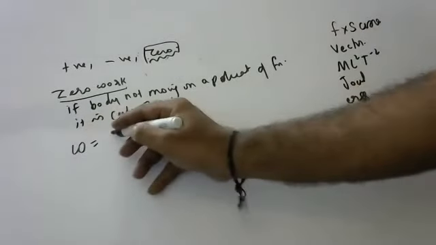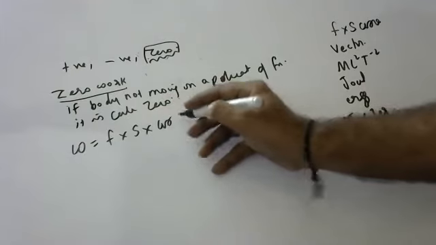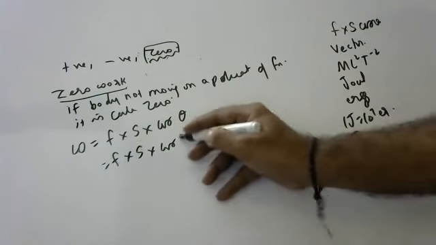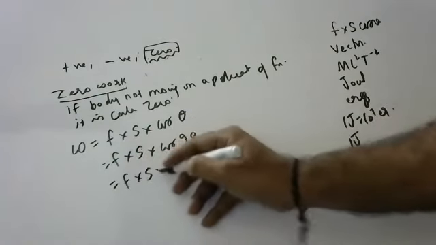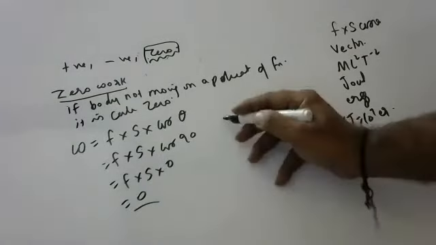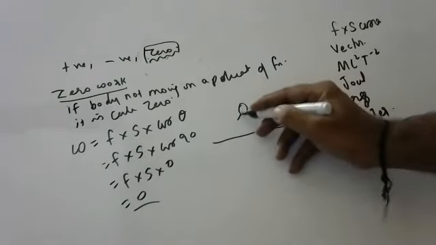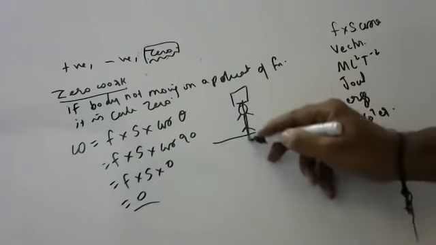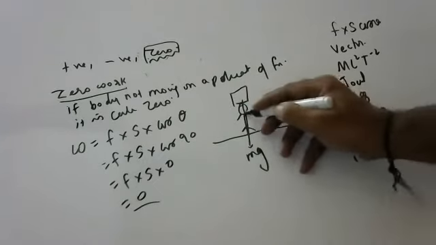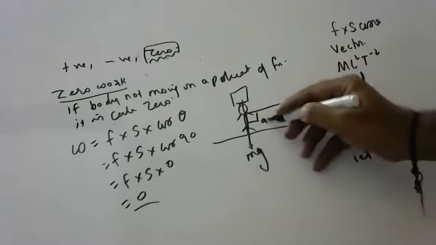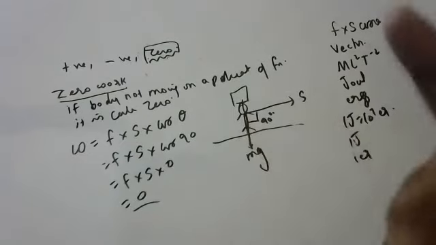Apart from this, from the physics point of view, W is equal to Fs cos theta. If theta is 90 degrees, what is cos 90, anyone? Cos 90 is 0. When is this possible? Imagine a railway porter walking on the platform, holding his luggage on his head. All the weight is acting downwards, and he is moving forward like this. The angle between force and displacement is 90 degrees.